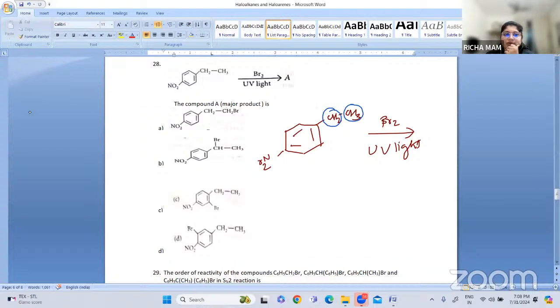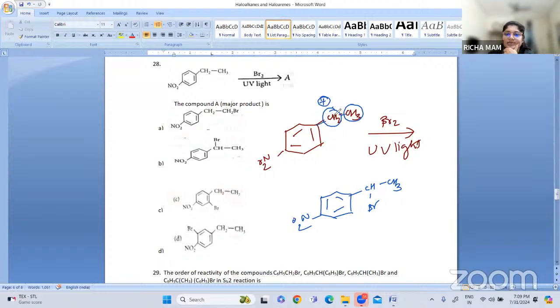So what will happen? One of these hydrogens will be replaced. Let me write. The rest of the compound will be the same. So it will be NO2 and here it will be CHBr and CH3. So one of the hydrogens will be replaced by your Br group. So this is free radical substitution taking place at the alkane part. So this is a benzyl free radical. This is a benzyl group. Benzyl free radical is more stable because it is a secondary carbon.